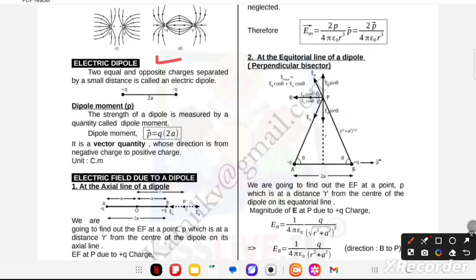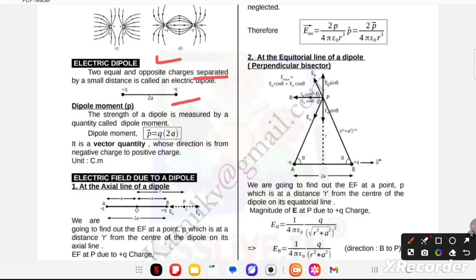Electric dipole: two equal and opposite charges separated by a small distance is called an electric dipole. Here two charges plus Q and minus Q are separated by distance 2a. It is called an electric dipole.